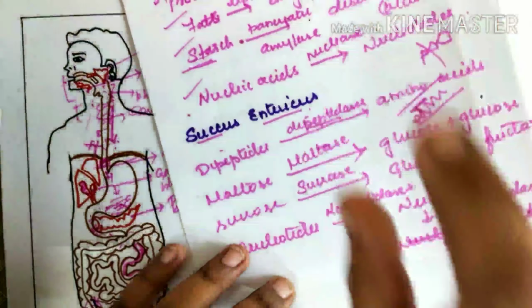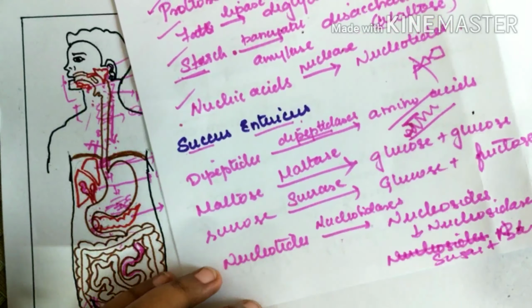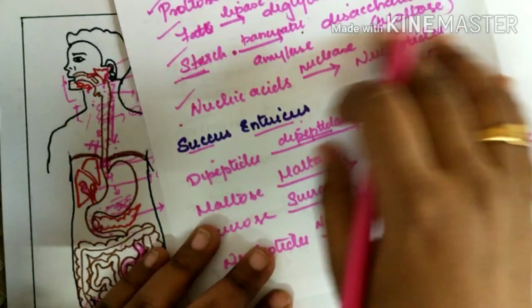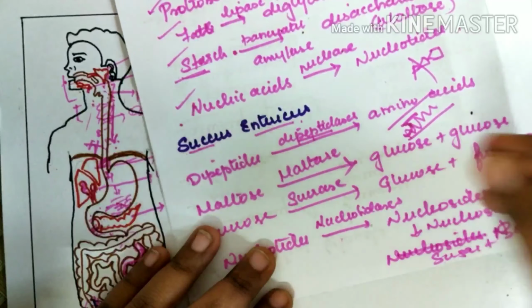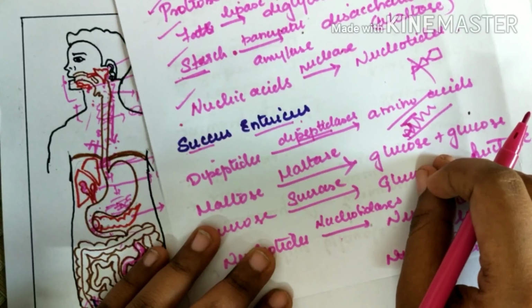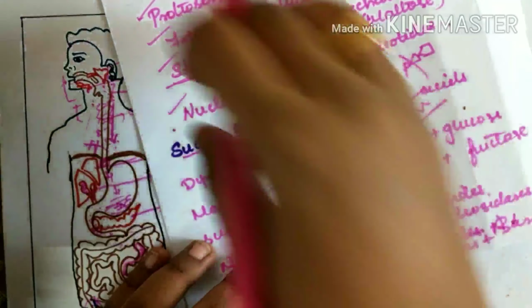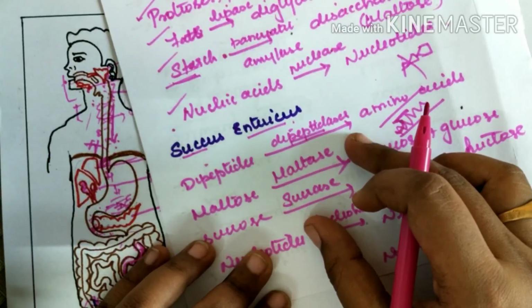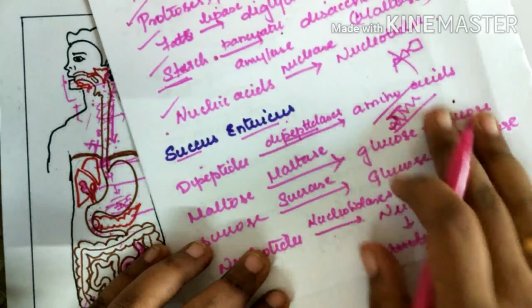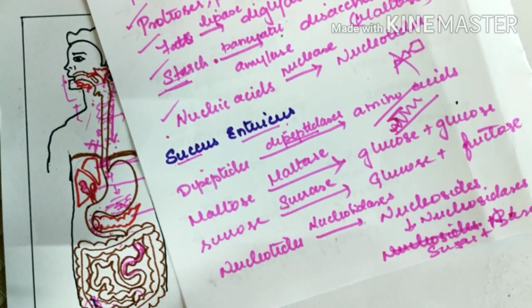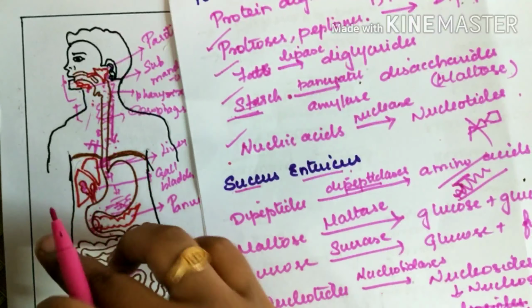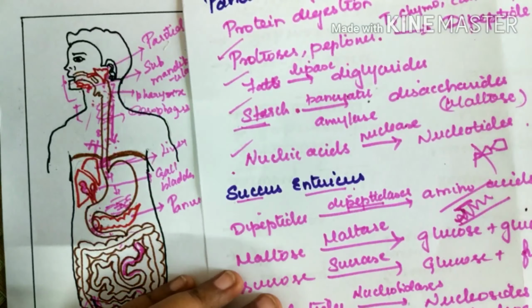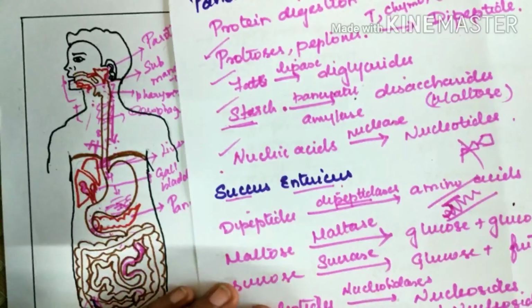So these are easily absorbed. These are the simpler absorbable compounds from the complex substances, and they are absorbed and assimilated by the intestinal cells for metabolic processes and for energy.